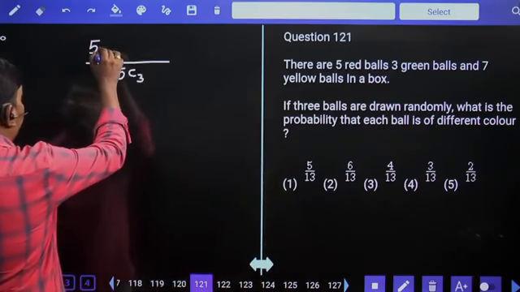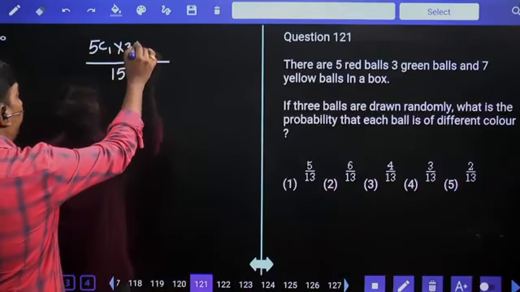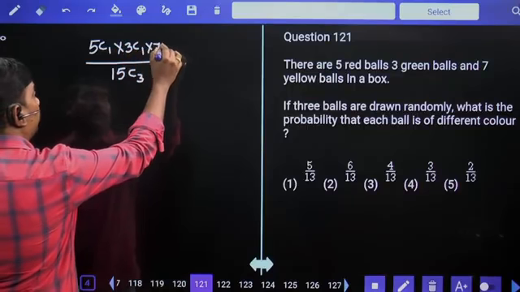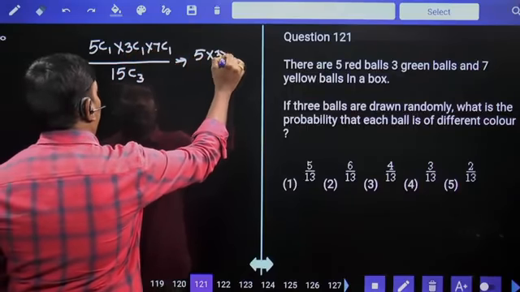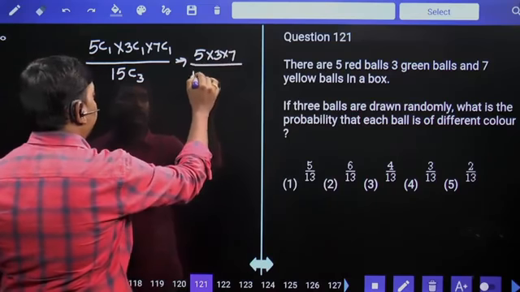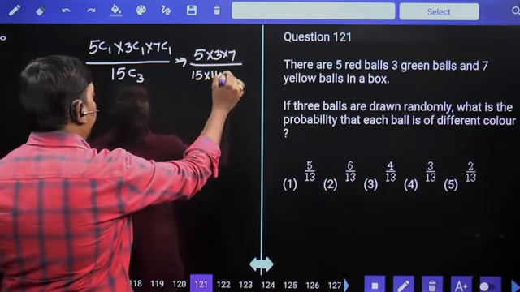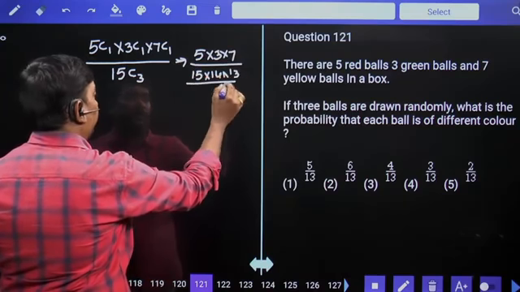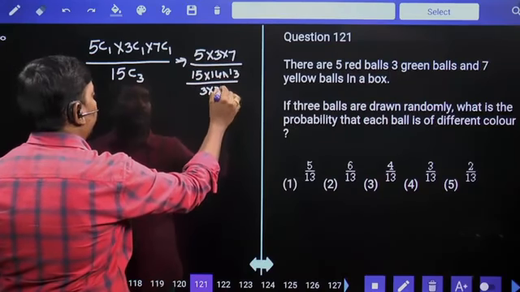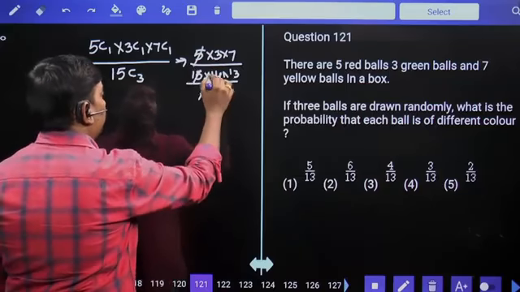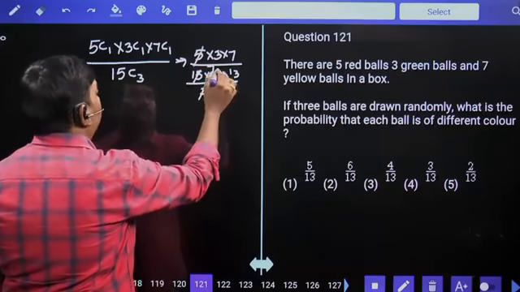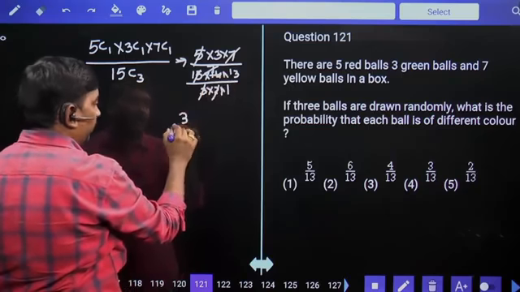One red means 5C1. One green means 3C1. One yellow means 7C1. 5 into 3 into 7 divided by 15, 14, 13 by 3 to 1. 3 5s are 15, 5 5 gets cancelled. 2 7s are 14, 7 7 gets cancelled. 3 by 13 is your answer.